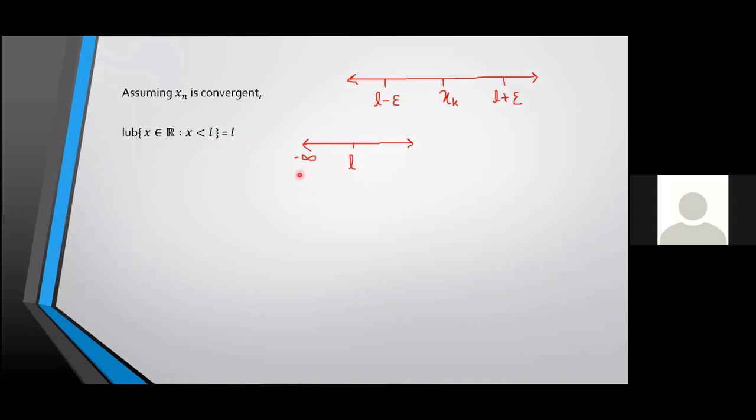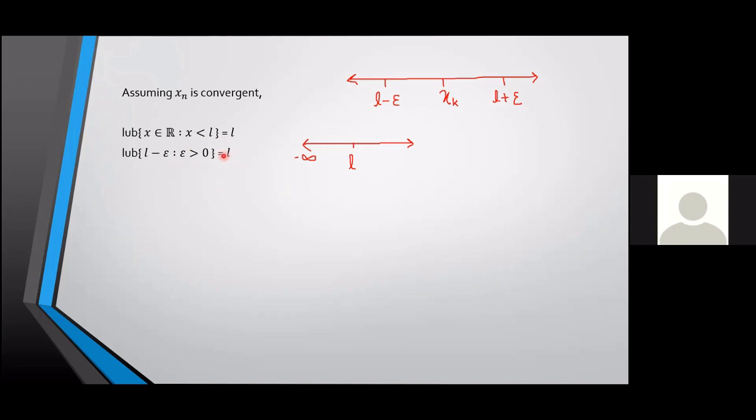Now I know something about L minus epsilon and L. What is that? L minus epsilon will always be less than L. I'm taking epsilon greater than 0. So L minus epsilon will always be less than L. So if I take my set as the set of all L minus epsilon with epsilon greater than 0, what will the LUB of that set be? It will be L, right?